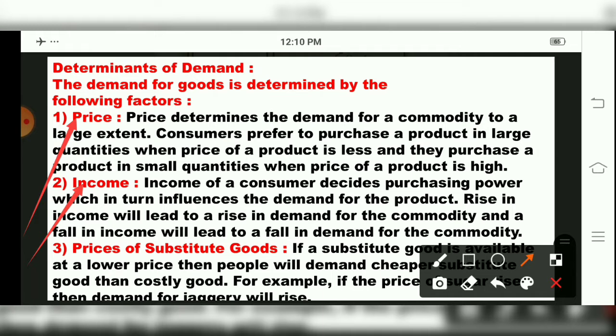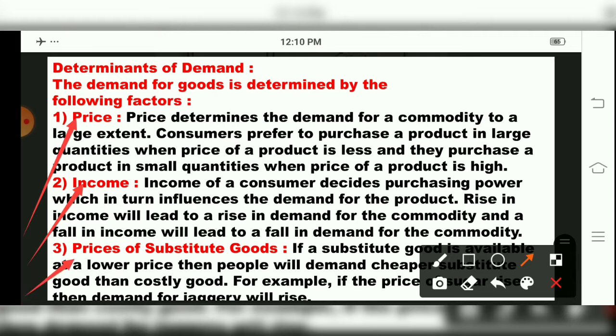But when income is less, say monthly I get only 5,000 rupees, my salary is 5,000 rupees, children, so what will I do? Out of my 5,000 salary, only 2,000 is my budget to purchase the groceries. Then at that time I will purchase the commodity less. Why? Because my income is less. So high income or less income is one more determinant of demand, children.